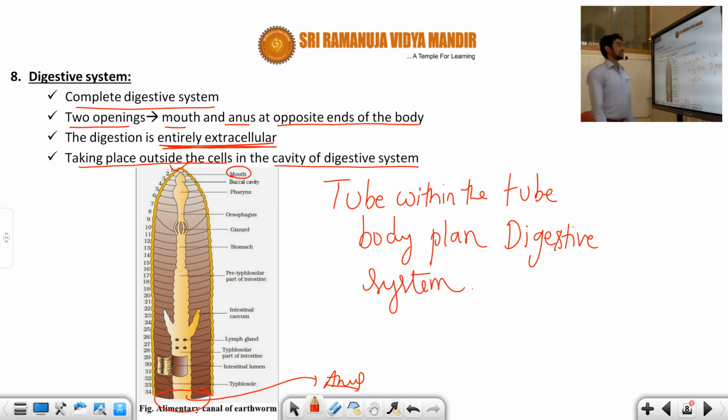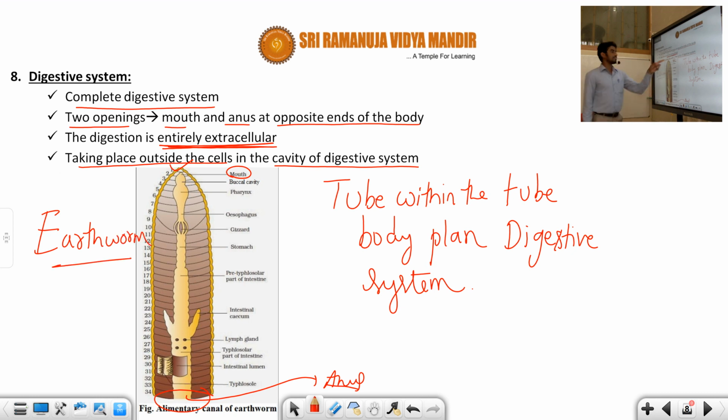What is the meaning of tube within a tube body plan? It means there are two separate openings, one end acting as a mouth and the other end acting as an anus. This diagram is an indication of the earthworm, students.